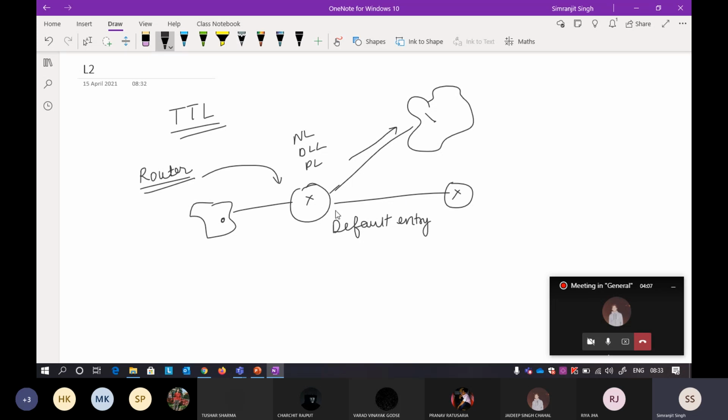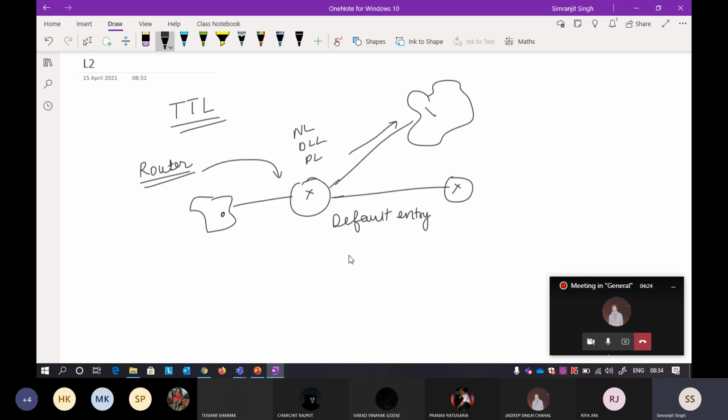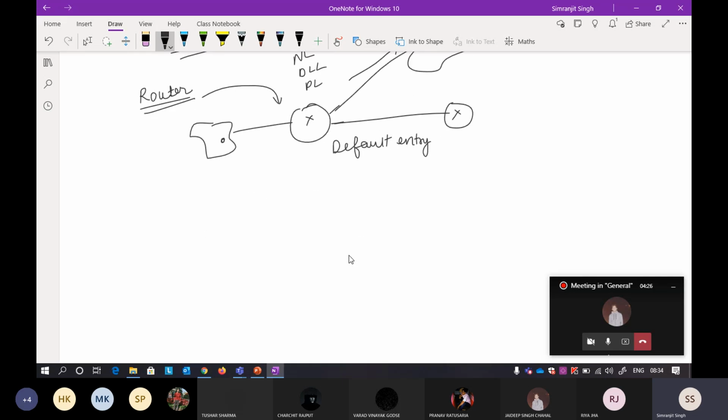If you remember the default entry in routers, it will send to another router, and again another router will see if it is possible or not. So if the receiver is not in the same network, the router will send the packet to the default entry. We already know that. Now, what will be the problem if I have a scenario like this?